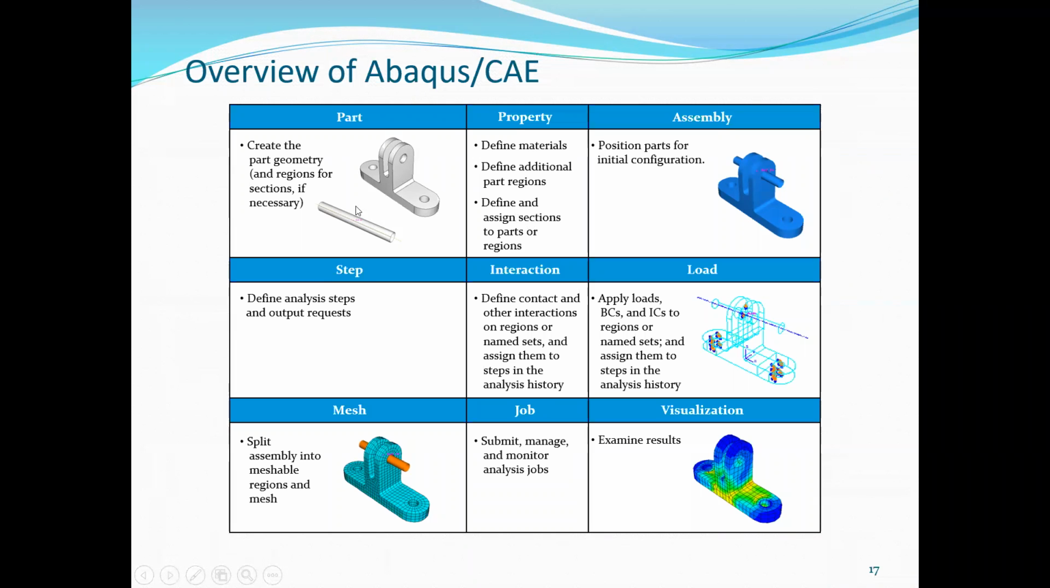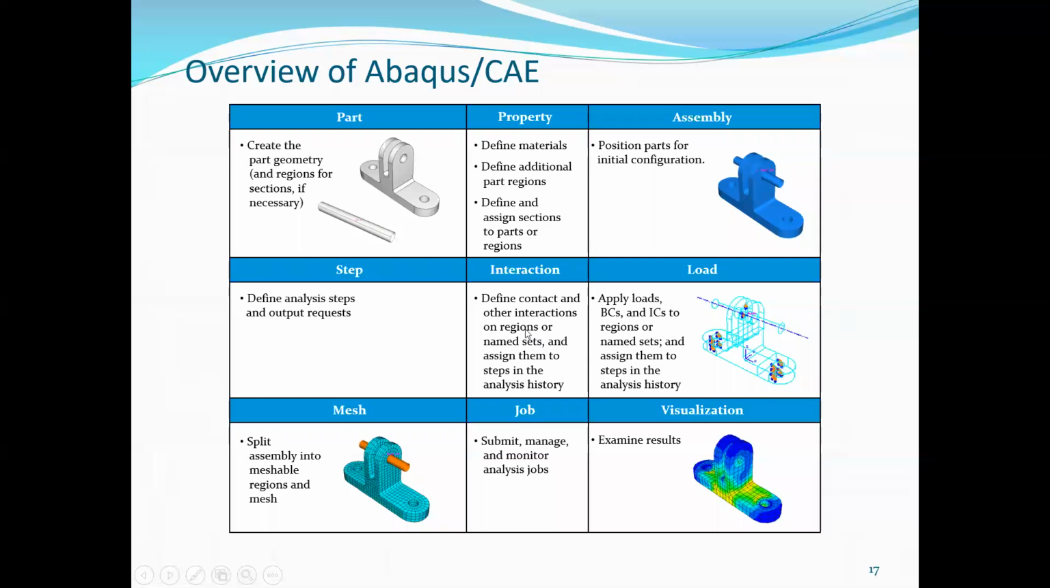Okay. After the assembly, there is a step module. In the step module, we can define the analysis steps and output requests. So the type of analysis we can define here. Then next is interaction. Here we can define the contact and other interactions on the regions or named sets and assign them to steps in the analysis history.